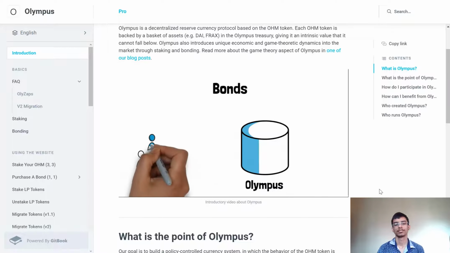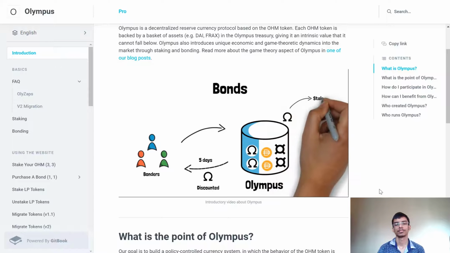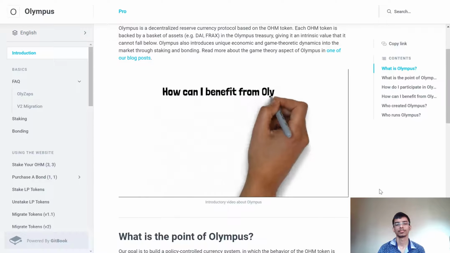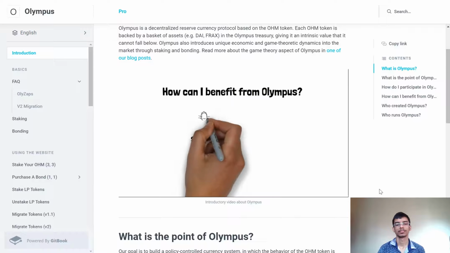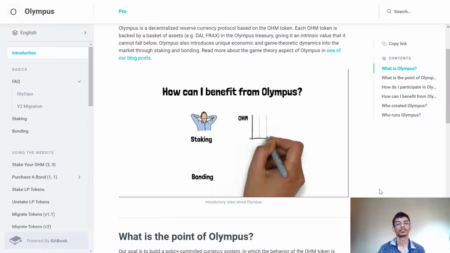OHM also expands its treasury through bonds. Bonds are sold by the protocol for different assets, and in return, the buyer receives OHM at a discounted price. This allows the protocol to control the supply of OHM and lock in liquidity to the treasury. These assets are also used to back new OHM that is distributed to stakers. So how can I benefit from Olympus? There are two main options, staking and bonding. The easiest option is to stake, where you can stake your OHM and yields are compounded automatically.